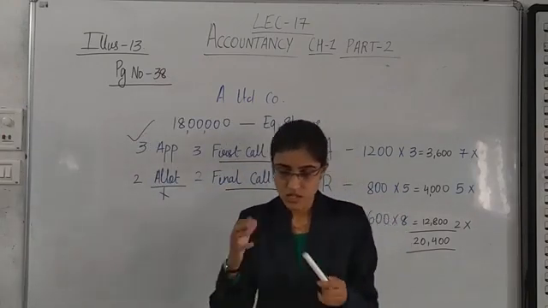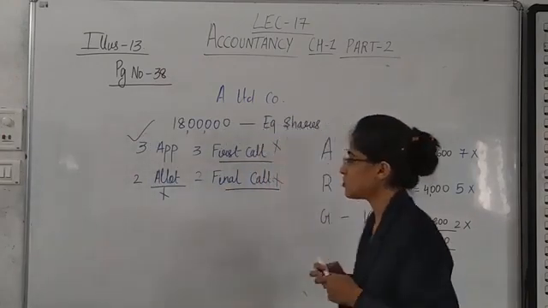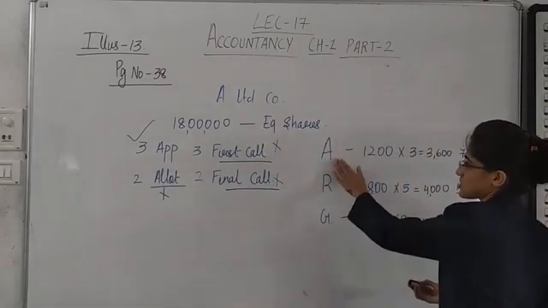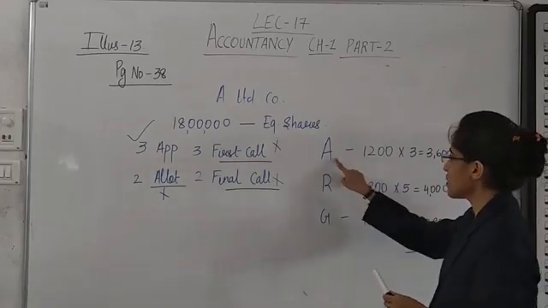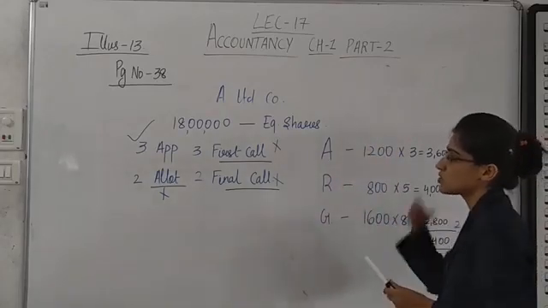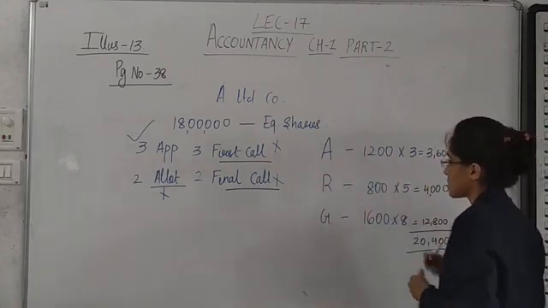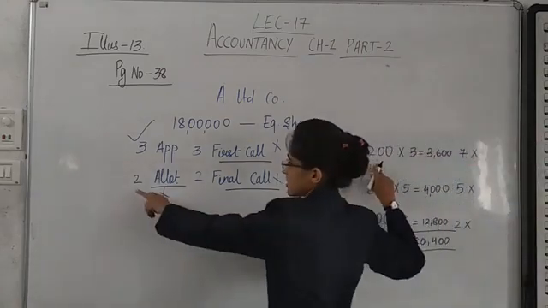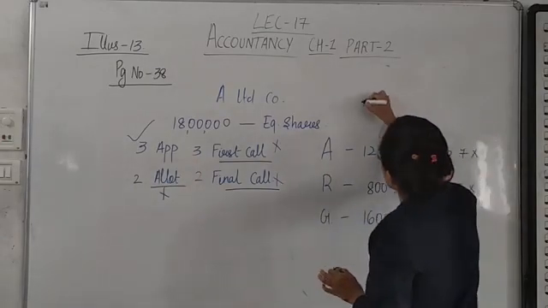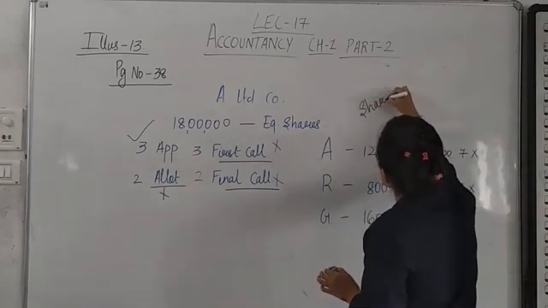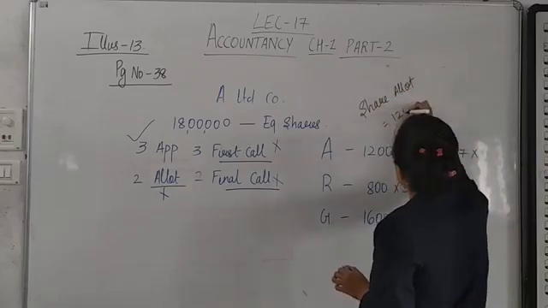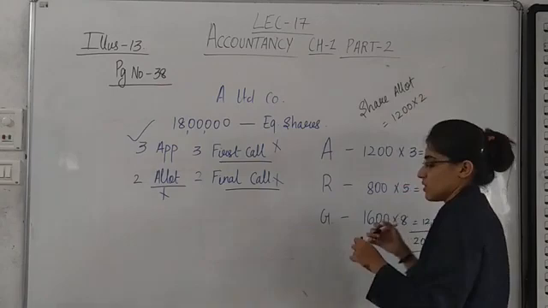So the amount of allotment is not received from this person. Ami did not pay allotment, first and final. So to share allotment account, Ami is having 1200 shares, so 1200 into 2, 2400.